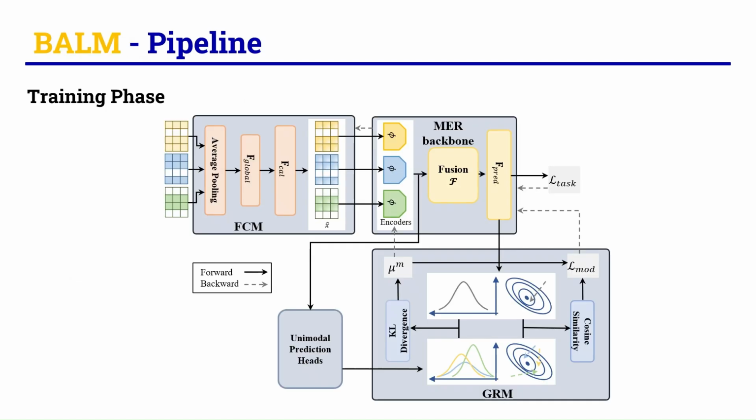Our method is a plugin framework that includes two core components, the Feature Calibration Module and the Gradient Rebalancing Module. During training, features pass through the Feature Calibration Module to handle representation distortion. The calibrated features then feed into any standard multimodal backbone. Here we describe a multimodal emotion recognition backbone that includes modality-specific encoders, a fusion mechanism, and a prediction head. Concurrently, lightweight unimodal prediction heads and the gradient rebalancing module are plugged in to monitor gradients dynamically.